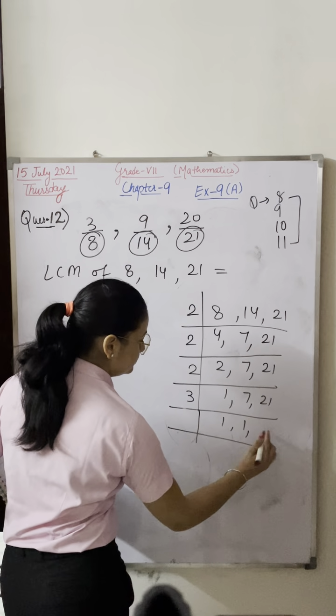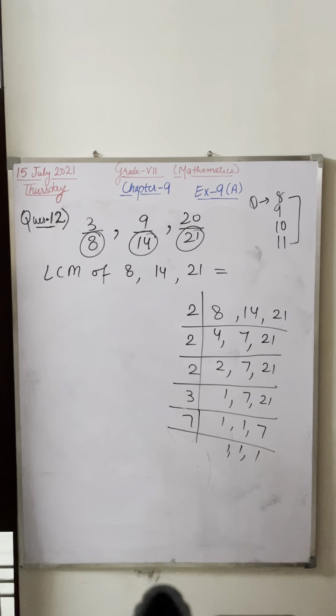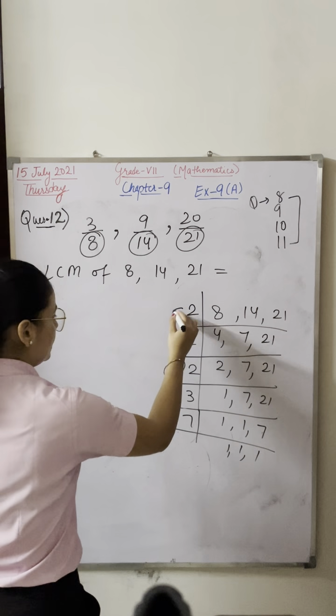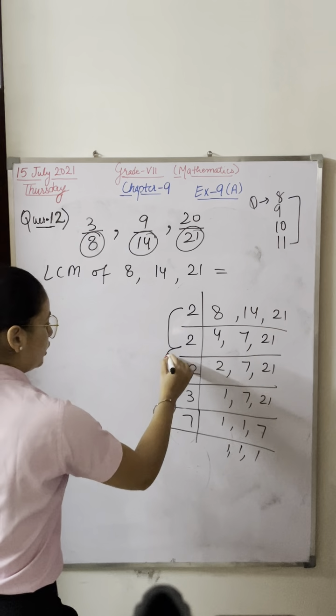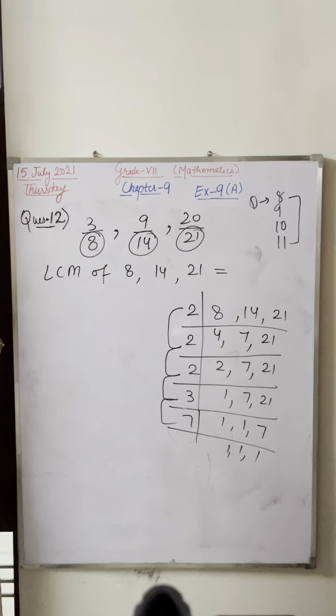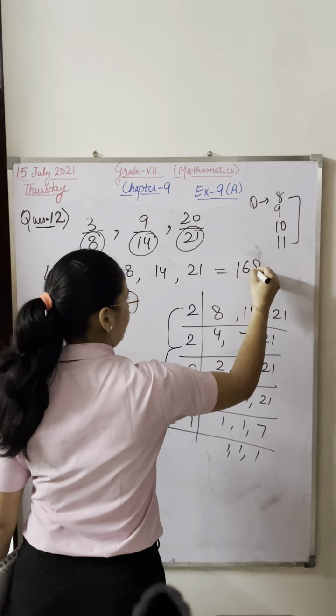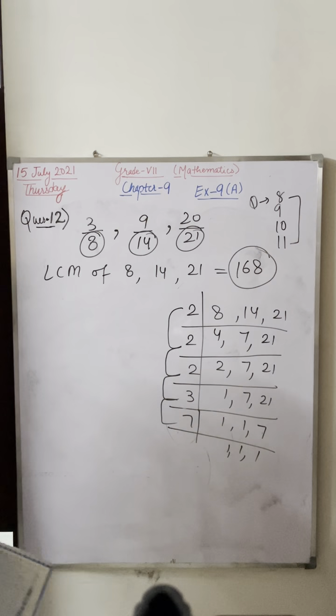Then 1, 1, 1. This is the LCM method. Everyone knows how to find the LCM? So 2 multiplied by 2, 2 2s are 4, 4 2s are 8, 8 3s are 24, 24 7s are 168. 168 will be your LCM.